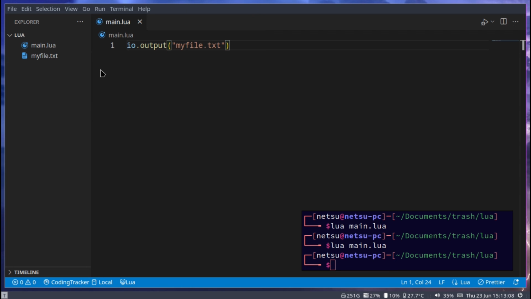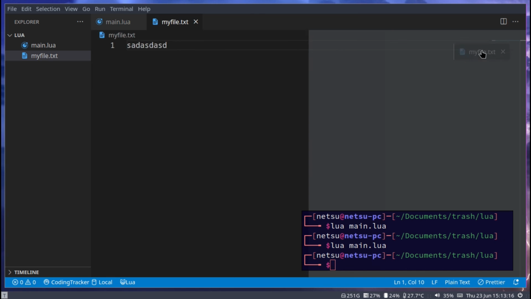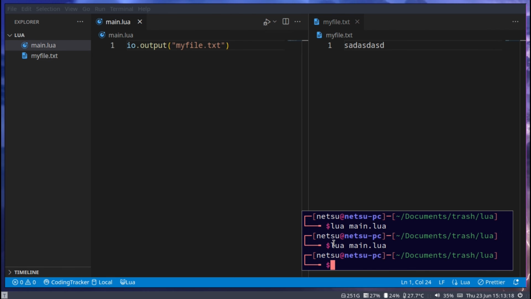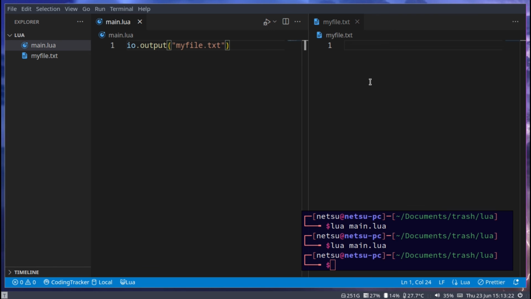But take note, it will empty the file if it already exists. So if I go and put some text here, let's actually have it here on the side of the screen, and I decide I want to execute this, as you can see, it empties the file. So you should take note here, it will create the file, but if it already exists, it will empty the file.